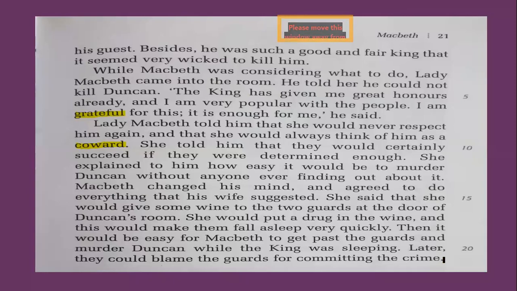So nothing like this would happen, and eventually the guards would be sent to prison for a lifetime, or maybe given a death sentence for killing the king. And Macbeth and his wife would live happily, with no issues. Nobody would ever know that they are the murderers.